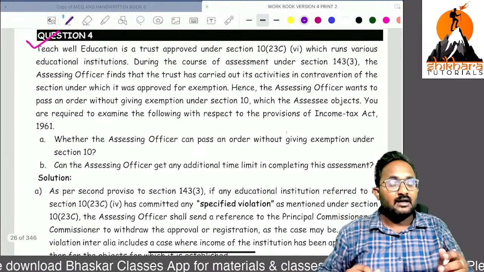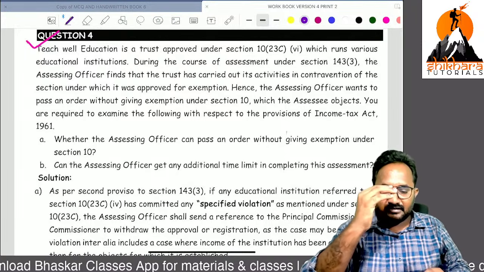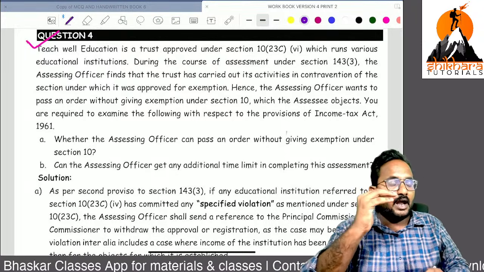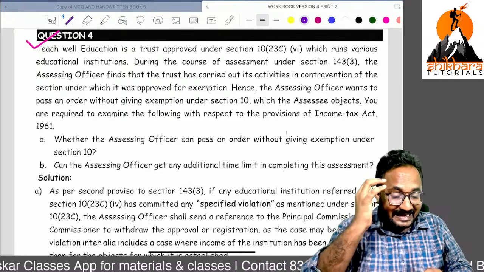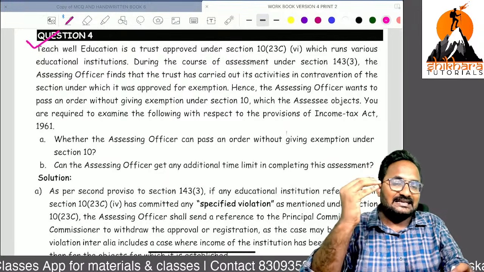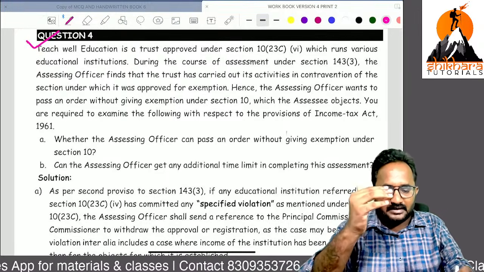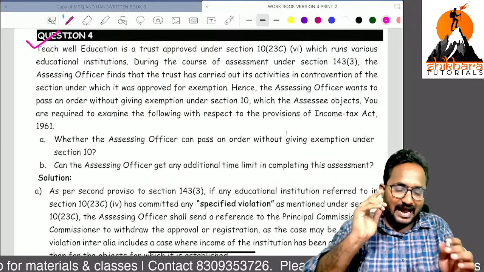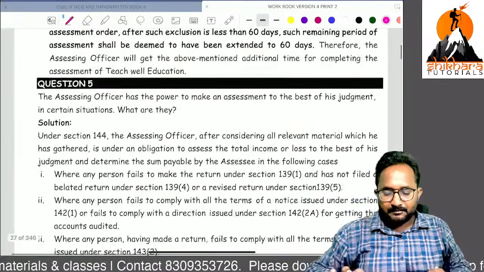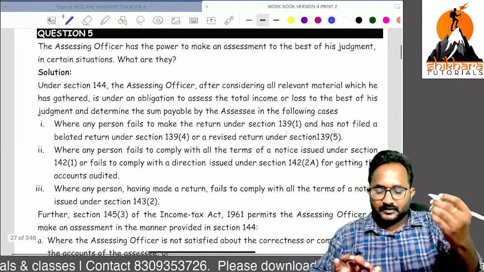If any institution or any trust is in contravention of the provisions of the income tax law, we have to disallow or cancel the exemption. No problem. That cancellation of an exemption, they can't do directly. They have to take permission from the authorities. After that, they can cancel.